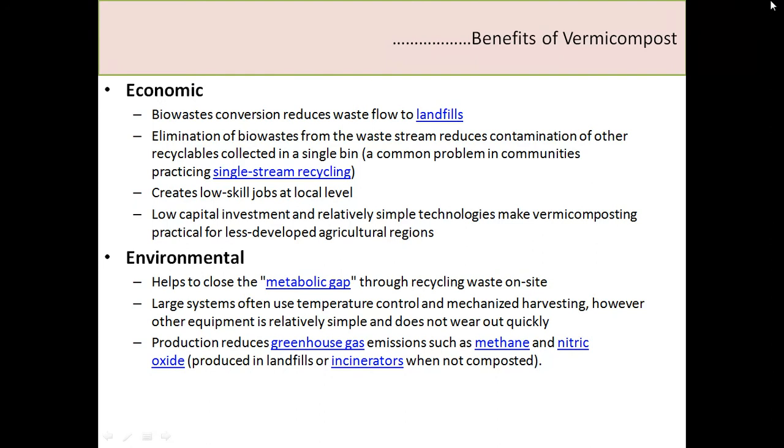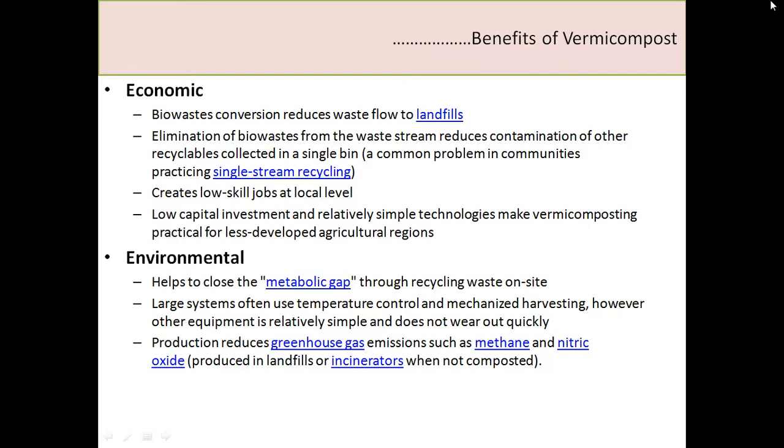Economic benefits are also there. That is the bio-waste conversion. This is the waste that flows to landfills. Landfill is basically the low-lying areas. Elimination of the bio-waste from the waste streams reduces contamination of other recyclables collected in a single bin. Then it creates low-skill jobs at local levels. Then low capital investment and relatively simple technologies make vermicomposting practical for less developed agriculture regions.